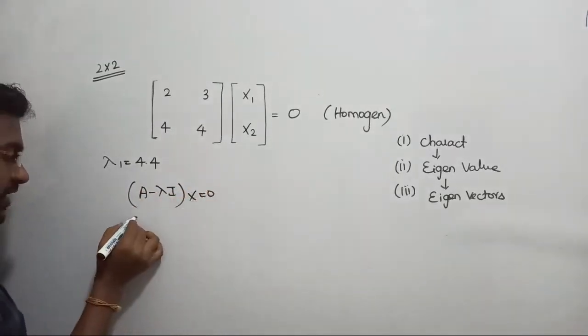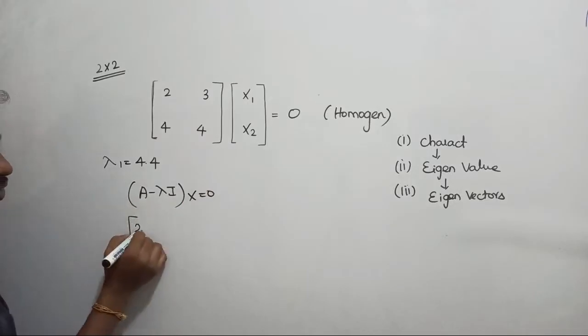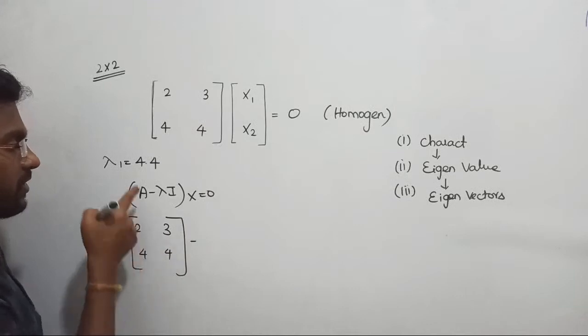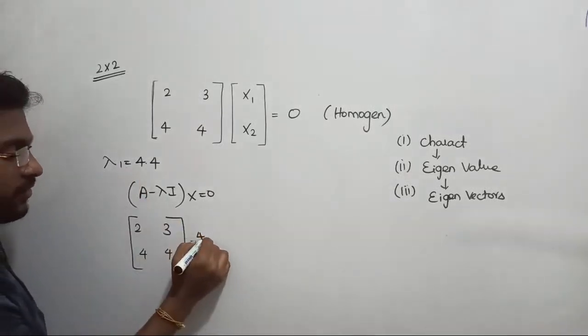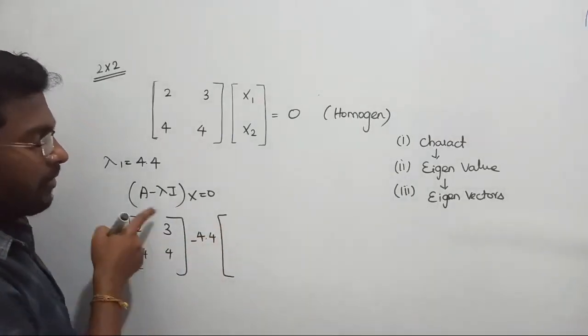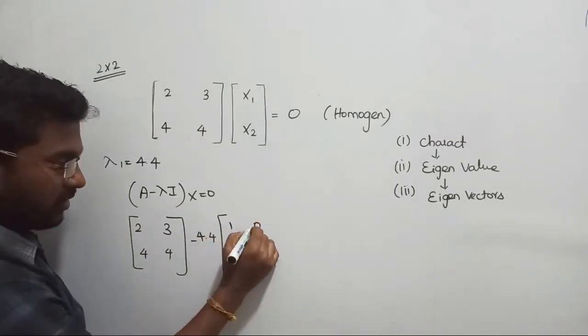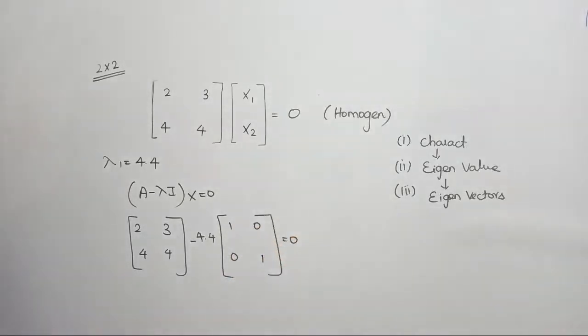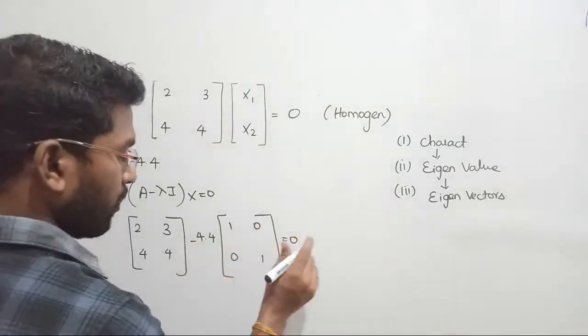Now let us write. A is 2, 3, 4, 4. That is my matrix. Minus lambda, and the selected value is 4.4, times the unit matrix. The matrix is 2 cross 2, so we have to consider a 2 cross 2 unit matrix here, equal to 0. Clear?